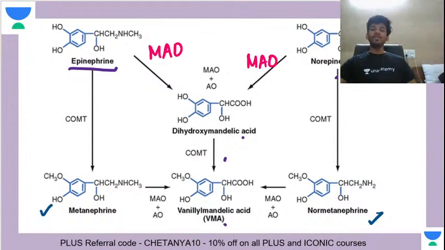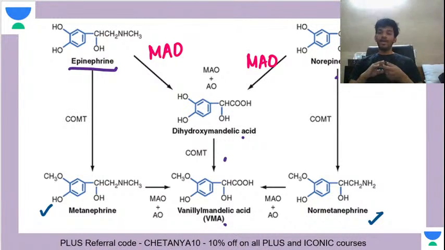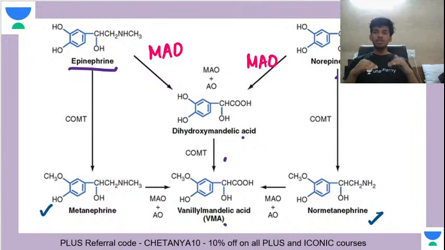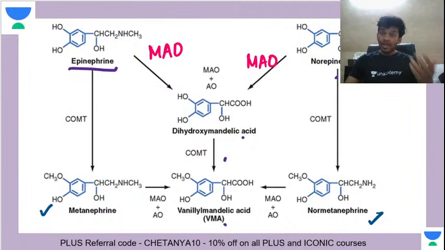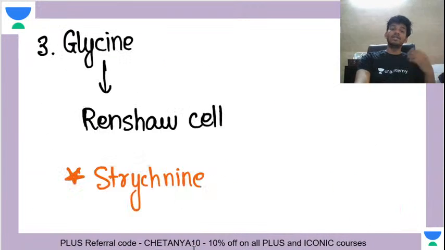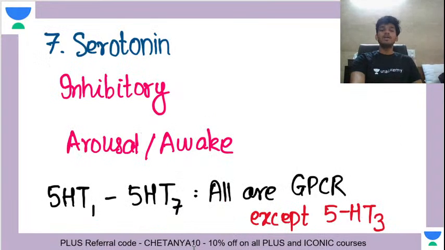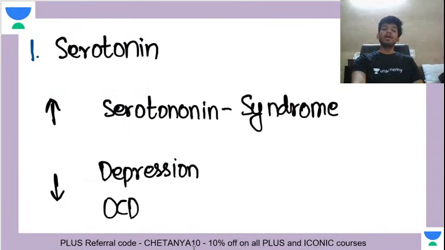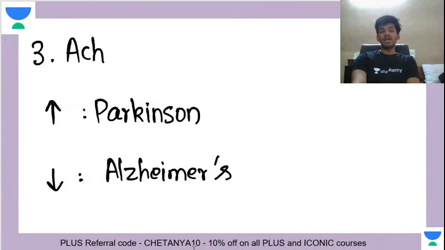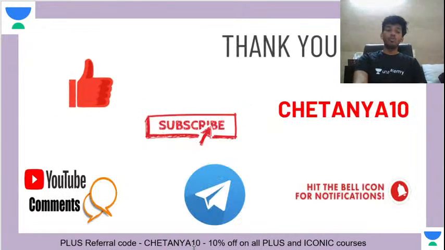Right. So I have finished some of the physiology part and some of the biochemistry part. Today we had some issues because of which we could not finish the lecture. I will do a part 2 of this lecture and we will try to finish the remaining physiology. What is still left to be discussed are the various receptors of the various neurotransmitters. And at last we have to discuss the psychiatric correlates. When is serotonin increased? When is norepinephrine increased, and all of that. We will discuss that in detail in part 2 of this lecture.